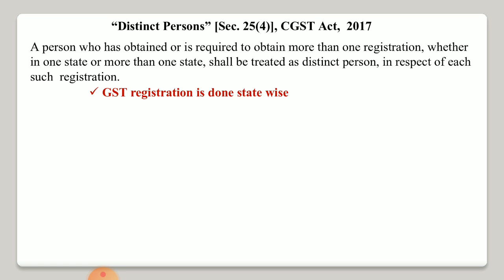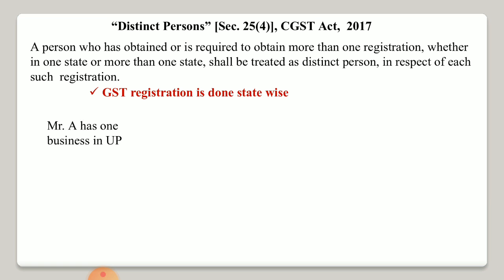It means every state will have a different SGST Act, and every union territory has a different UTGST Act. So for the whole country we have only one CGST Act and different SGST Acts. In that situation GST registration will be done state wise.